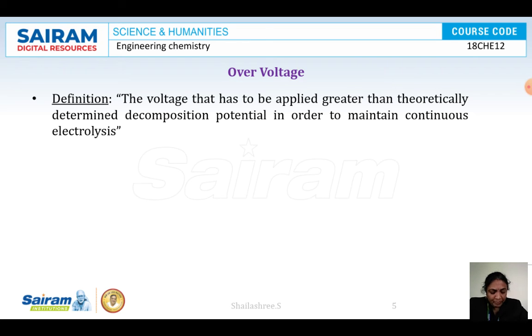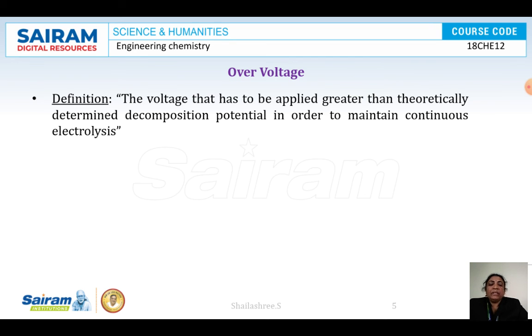The over voltage varies from electrode to electrode and from gas to gas. The over voltage of different electrolysis processes will be different; it is not the same for all processes. It depends on several factors: the nature and physical state of the electrode, the nature of the substance deposited on the surface of the electrodes, and also the current density, temperature, and the nature of the electrolytes.